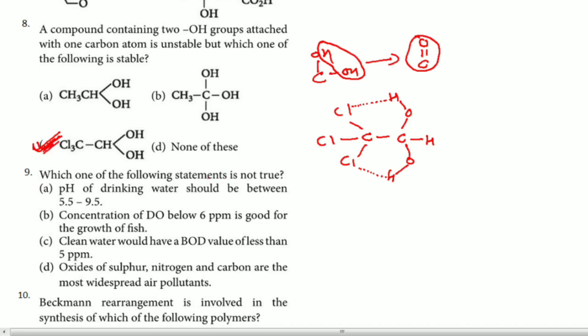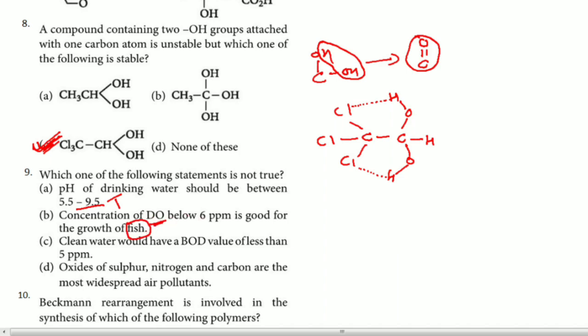The ninth one. Which one of the following statements is not true? Very simple question, environmental chemistry. pH of drinking water should be between 5.5 to 9.0. Definitely it is true. Concentration of DO below 6 ppm is good for growth of fish. This you have to think about. Generally, fish want dissolved oxygen for their breathing, so dissolved oxygen should be there.